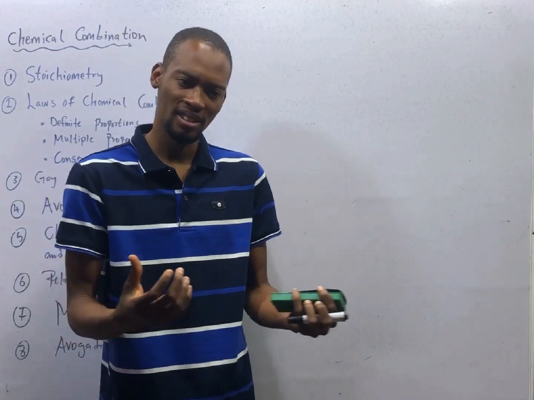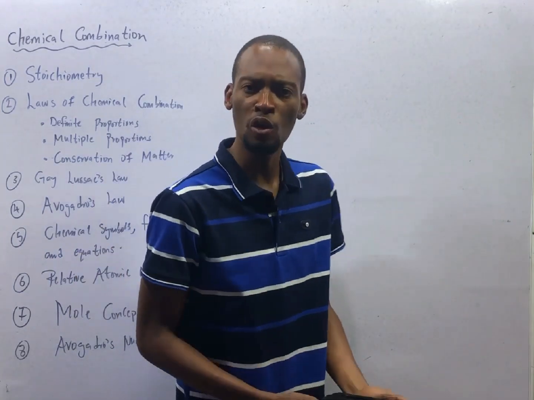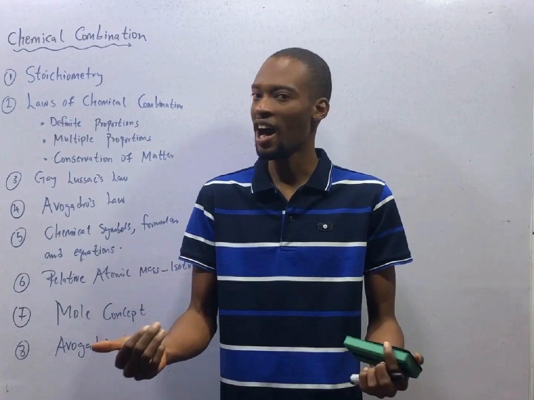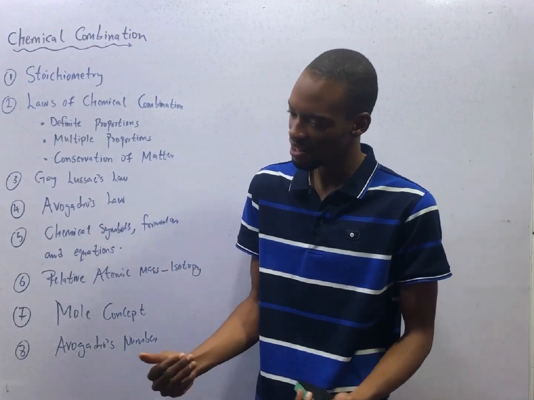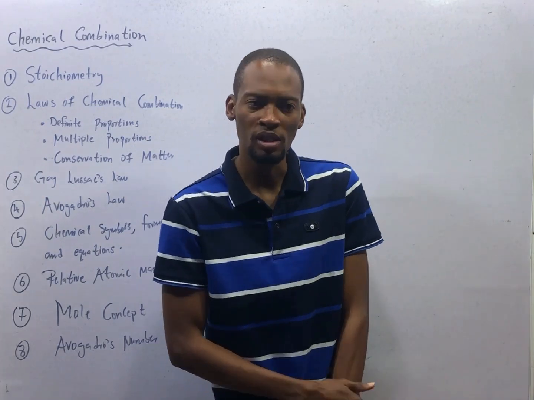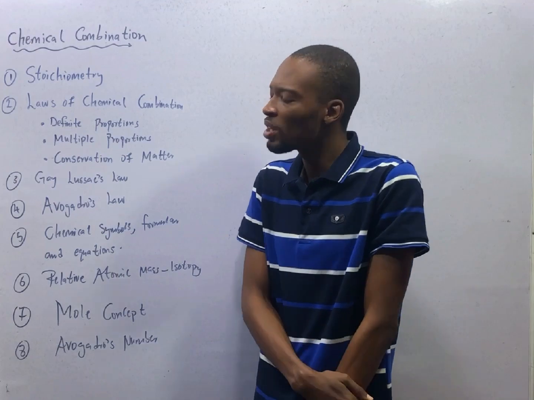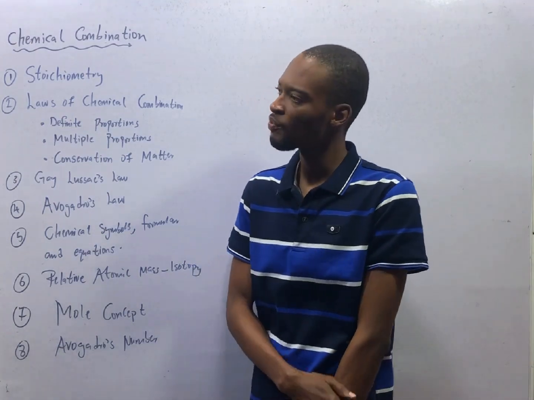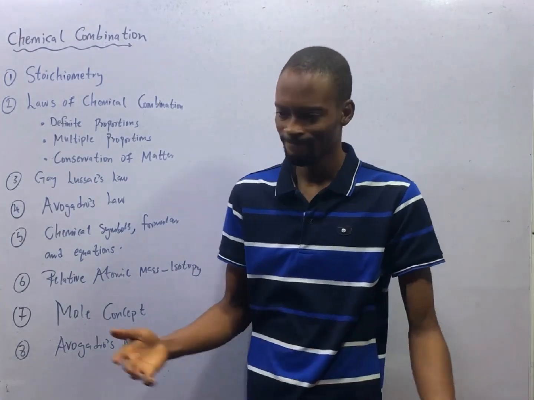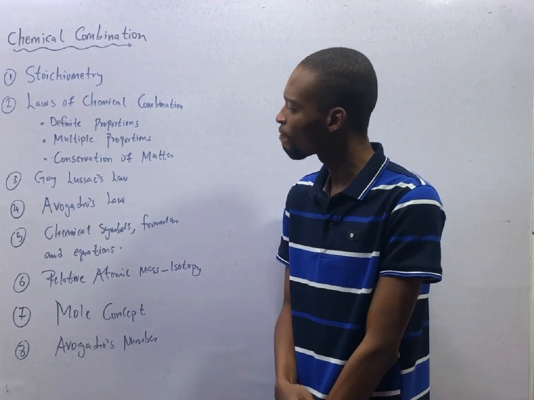Elements combine to form compounds. So all these are chemical combinations, and they are under chemical changes because new substances are formed. If no new substance is formed, then that is a physical change. Melting of an ice block: water has changed from ice, solid, to liquid, but the identity remains. But when you burn, a new substance is formed. Carbon dioxide is released and other gases, and they form ashes.